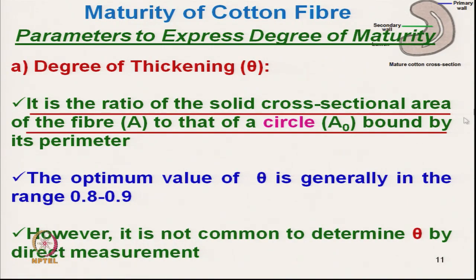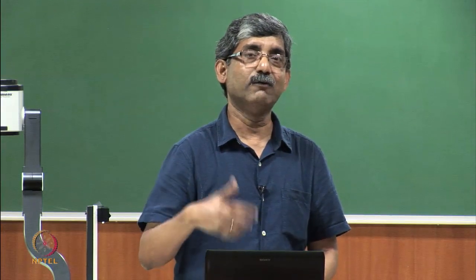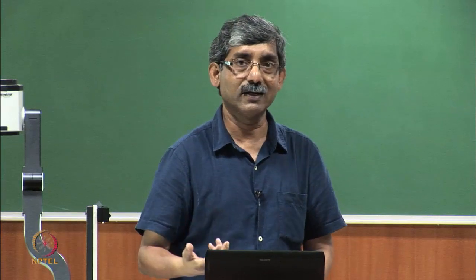However, this method of measurement is not common, because measuring the cross section and the perimeter is very difficult. But nowadays we can measure using photoelectric and photographic techniques, which we will discuss.